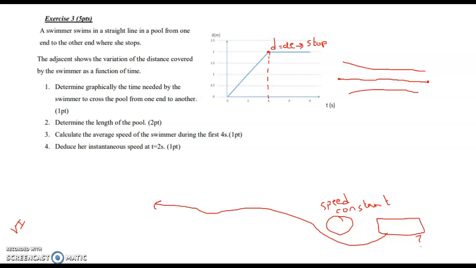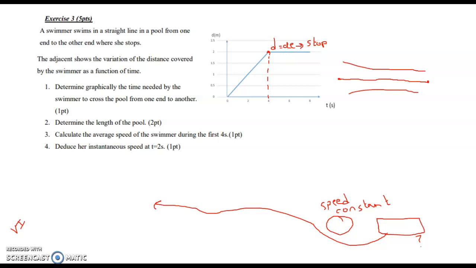Now exercise 3. A swimmer swims in a straight line in a pool from one end to the other end where she stops. So when she goes from one end to the other end, she follows a straight pathway, and the adjacent graph shows the variation of the distance covered by the swimmer as a function of time. Now 1. Determine graphically the time needed by the swimmer to cross the pool from one end to another.